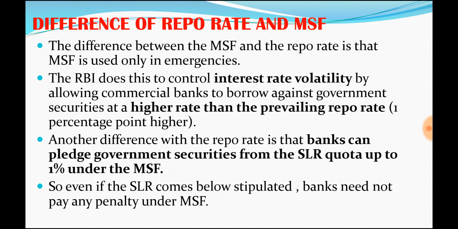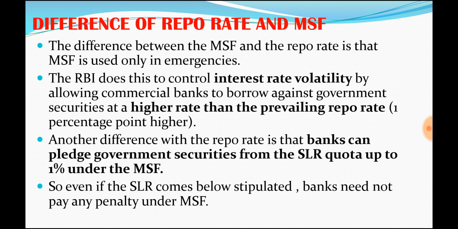So what is the difference between repo rate and MSF? Under the repo rate, banks get money through the LAF method. Under the marginal standing facility method, they will charge 1% extra. See, remember the difference: MSF could be used only in times of emergencies, an extreme condition when the bank has no other source.